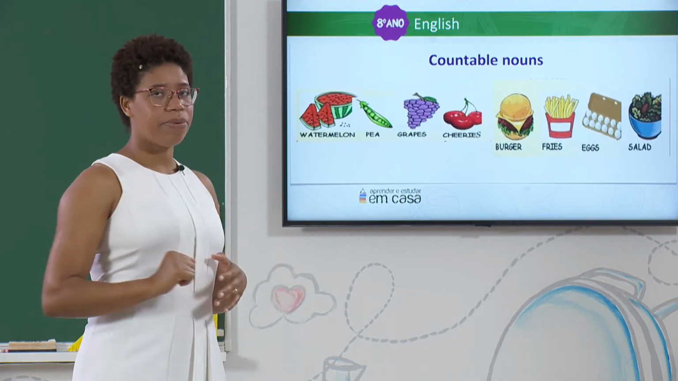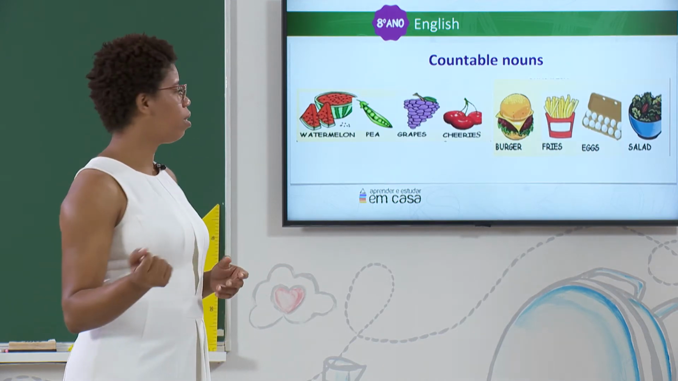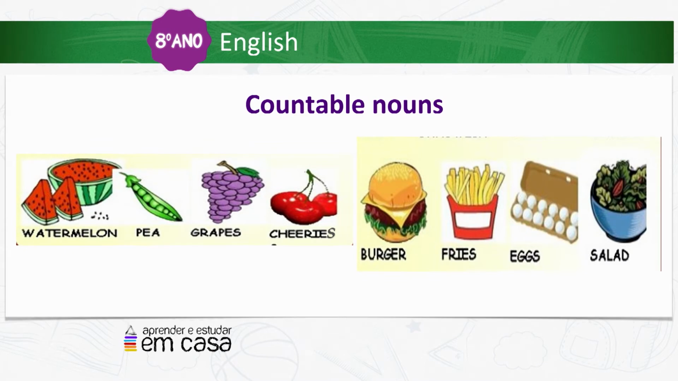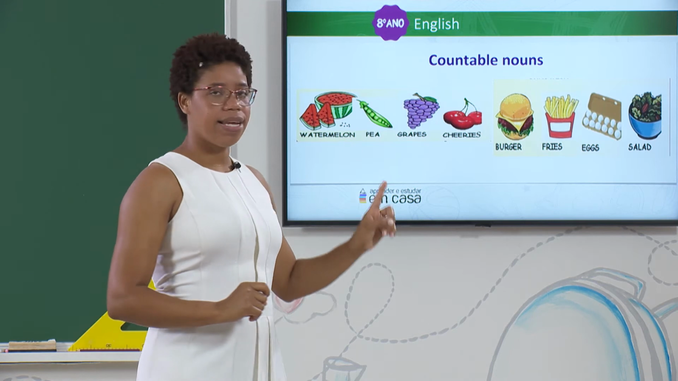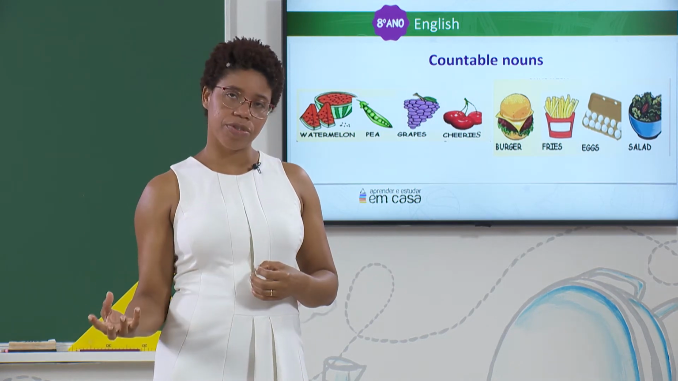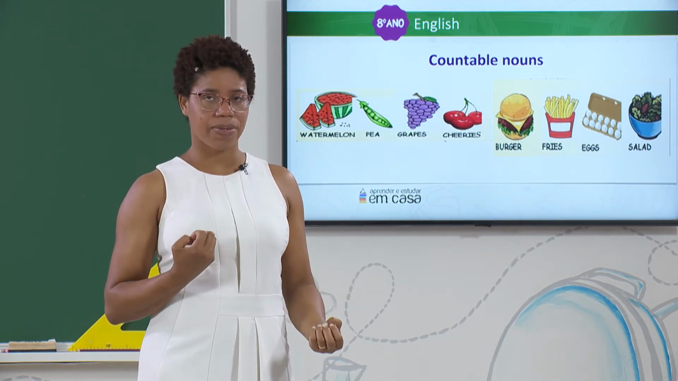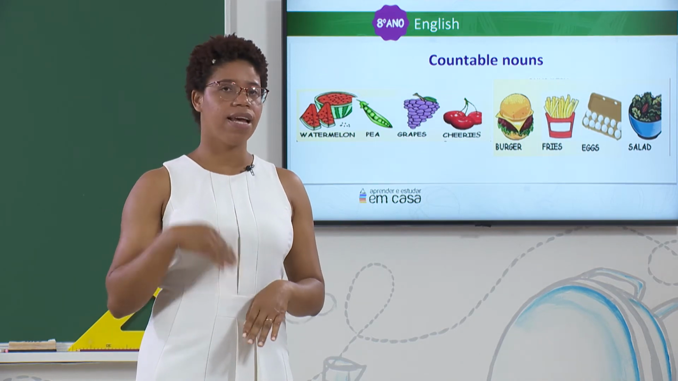Let's see some examples of countable nouns. We have watermelon. We can say 1 watermelon, 2 watermelons, and so on. Pea, grapes, cherries, burger, fries, eggs, as we saw in the example, and salad. Just to remind you that the word salad can be countable or uncountable. It depends on the context, okay? But we will talk about it later.